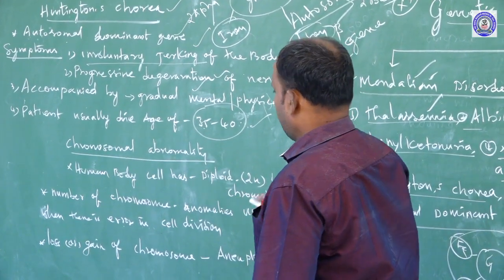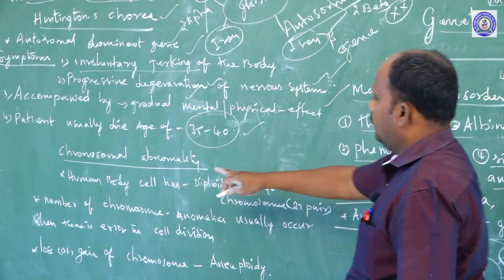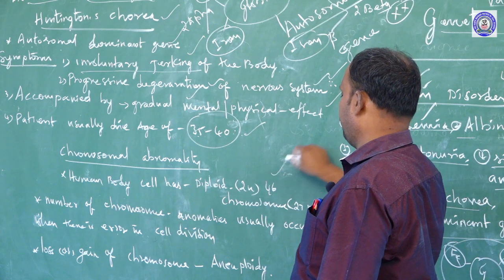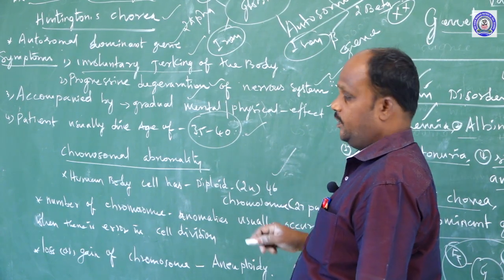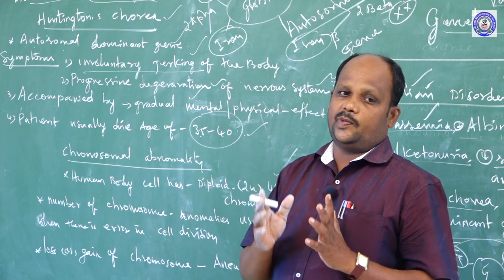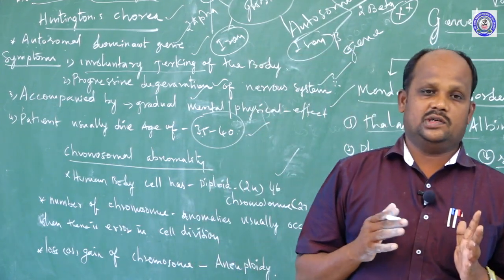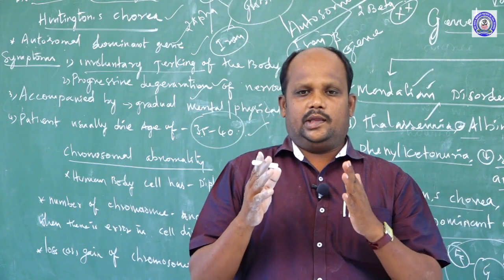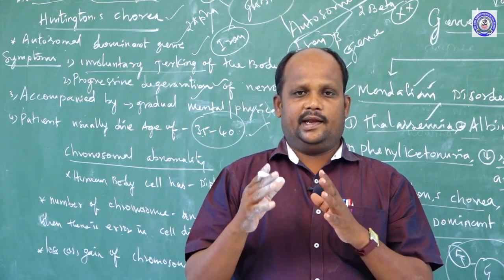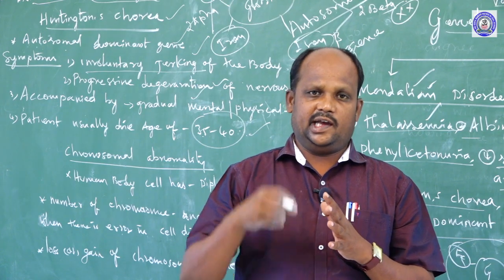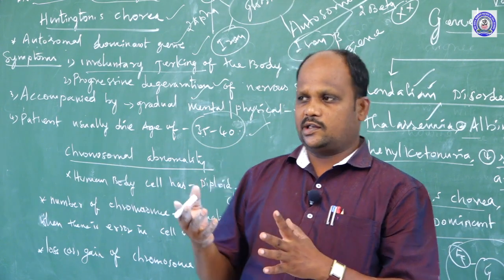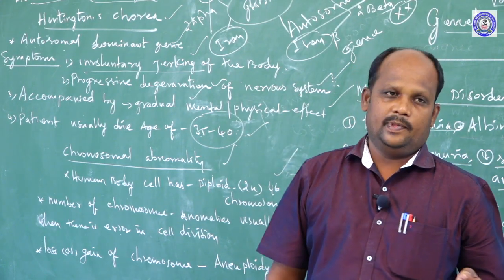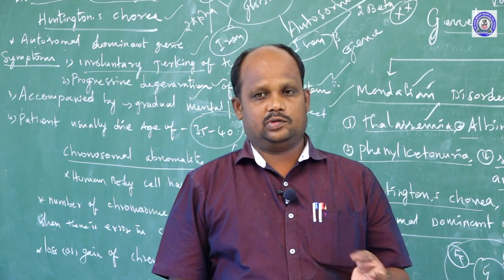Another topic we have to discuss is chromosome abnormalities. The human body cell has diploid, or 2n, chromosomes, which means each human body cell is made up of 46 chromosomes. They are made up of DNA. The DNA contains genes, and the particular genes can be mutated. It may also cause chromosome abnormalities. The number of chromosomes can be picked out from the body cells.